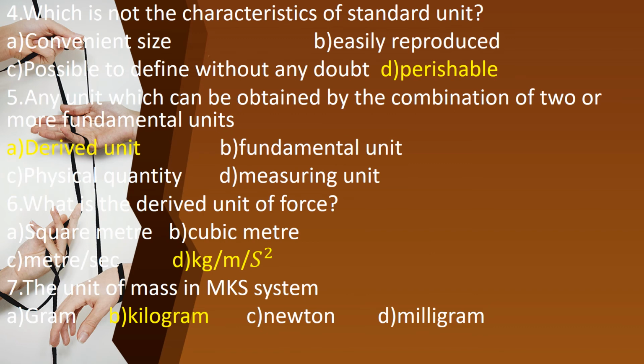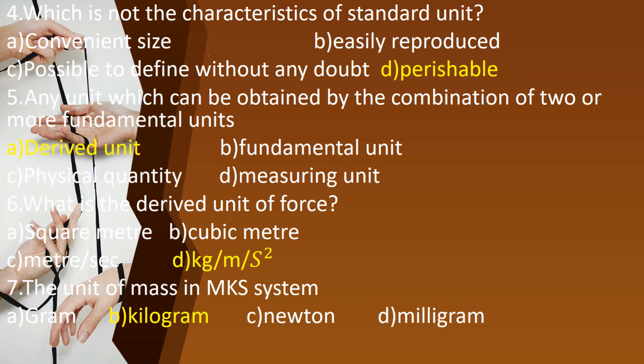And then fourth, which is not the characteristic of standard unit. Standard unit has convenient size, it is easily reproduced, and it is possible to define without any doubt. But the fourth one, perishable, is it correct? The standard unit should not be perishable, is it, children? So what is the question? Which is not the characteristic of standard unit. So option D is the answer.